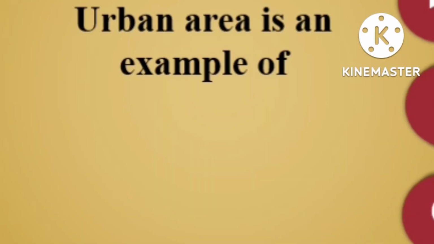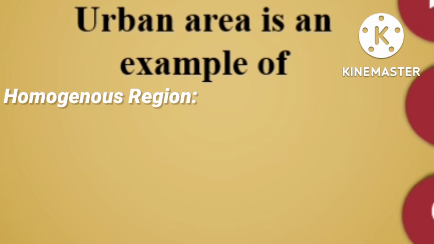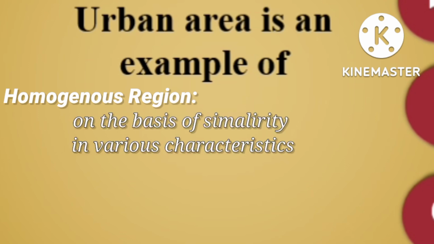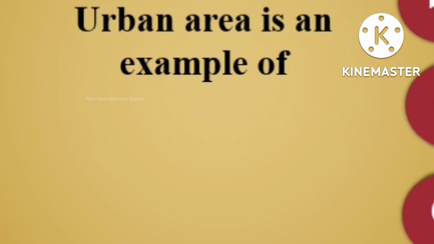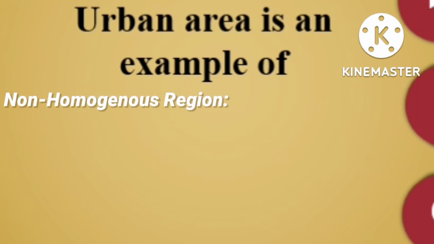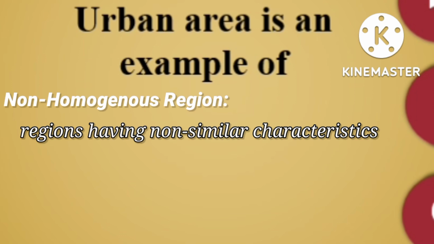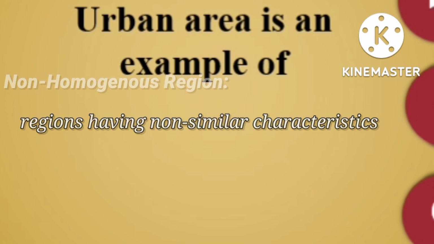So here, homogeneous region means regions on the basis of homogeneity in topography, rainfall, climate or other characteristics, and non-homogeneous is opposite to homogeneous, where the region has non-homogeneity or non-similar characteristics.